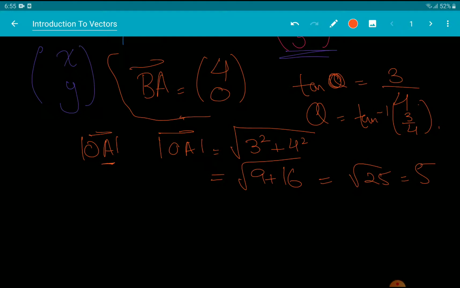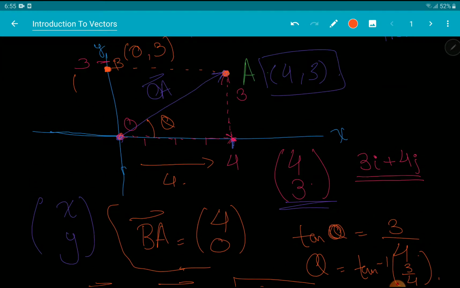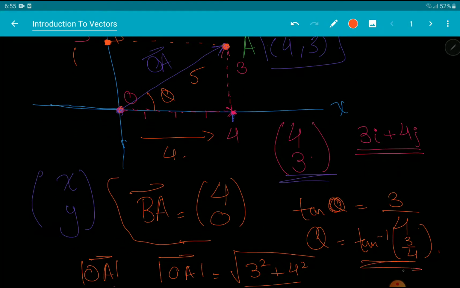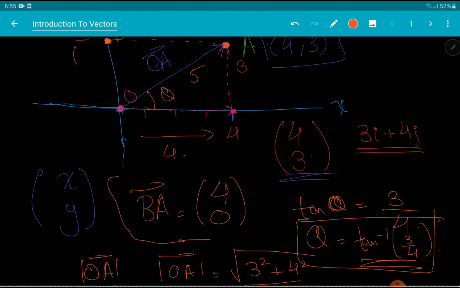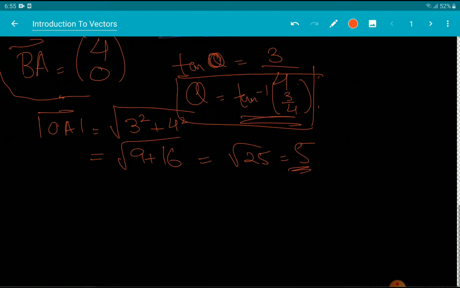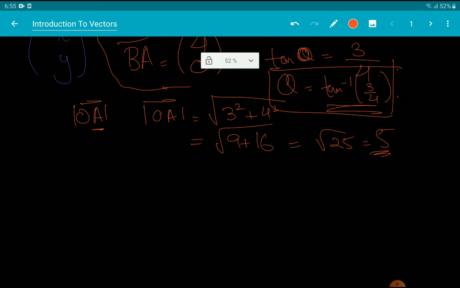The magnitude is just a numerical value assigned to any quantity, and in this case the magnitude is the numerical value assigned to the length of this vector, right? So the length of this vector is 5, and the direction theta is given by this thing, theta, right? So you know the magnitude and the direction. So position vectors usually give you both the direction and the magnitude, right? But I said that may not always be the case.